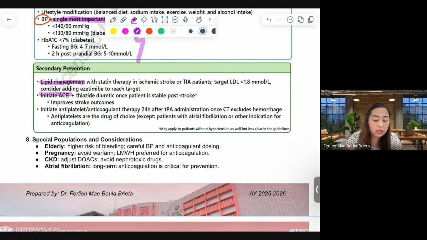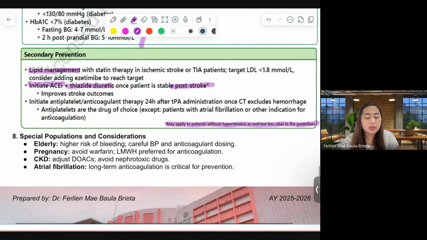We will initiate ACE plus thiazide diuretic once the patient is stable post-stroke. May apply to patients without hypertension, but less clear in the guideline when is that post-stroke. It improves stroke outcomes.